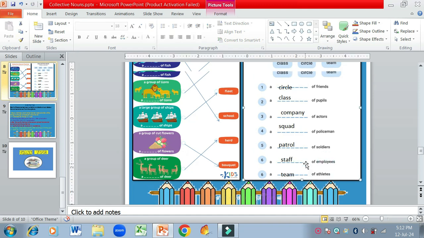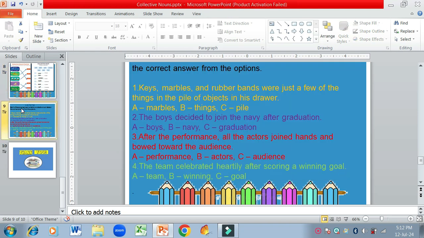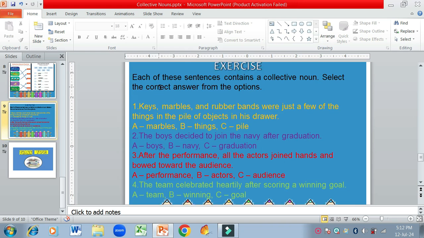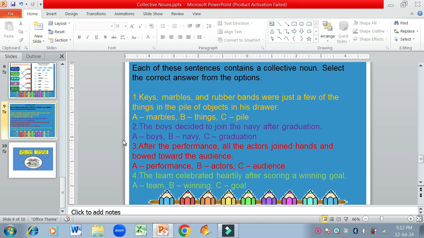Okay, now let's come to the next exercise, that is, each of these sentences contains a collective noun. Select the correct answer from the options. Okay, now here you can see number one: keys, marbles and rubber bands were just a few of the things in the pile of objects in his drawer. Now here, marbles, things or pile. What is the collective noun? Pile is the collective noun.